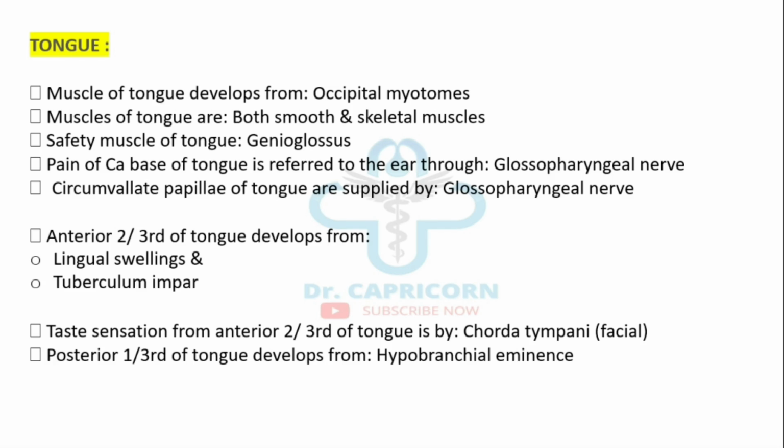Anterior two-thirds of the tongue develops from lingual swelling and tuberculum impar. Taste sensation from anterior two-thirds of the tongue is carried by chorda tympani, which is a branch of facial nerve. Posterior one-third of the tongue develops from hypobranchial eminence.